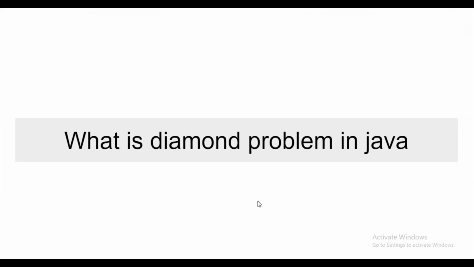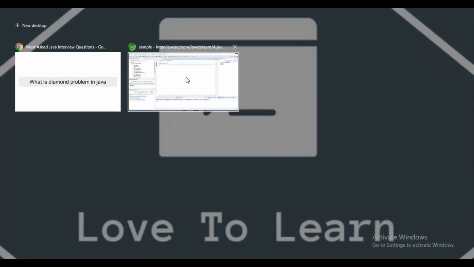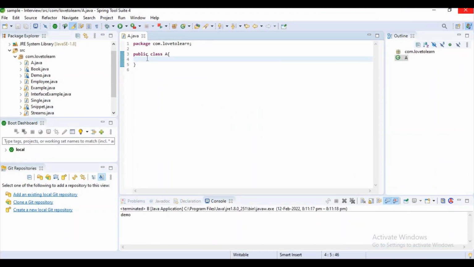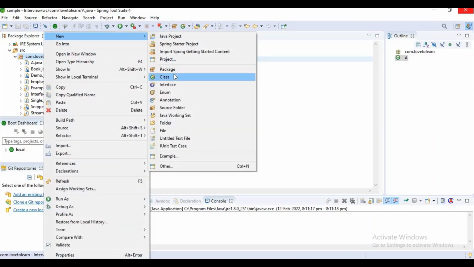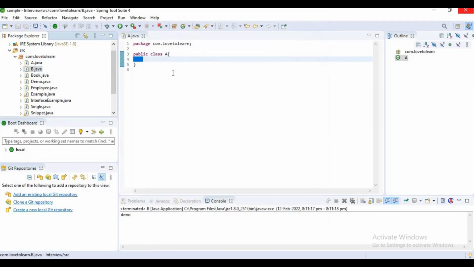My next question is, what is the diamond problem in Java? Guys, normally the diamond problem occurs in multiple inheritance and hybrid inheritance, as they are both not supported in Java. Now I will explain you an example. We have a class A, right? And I want to create two more classes. One is B and another one is C.